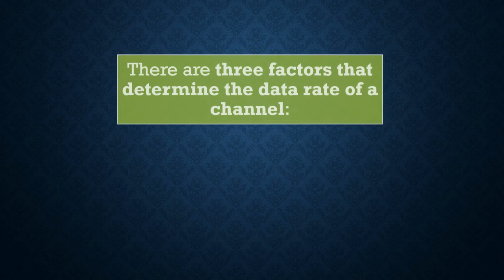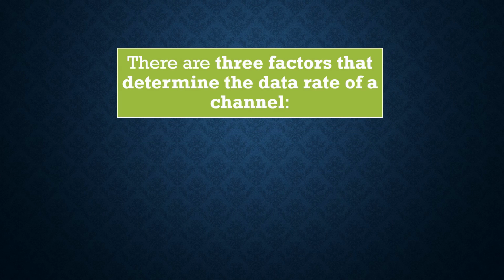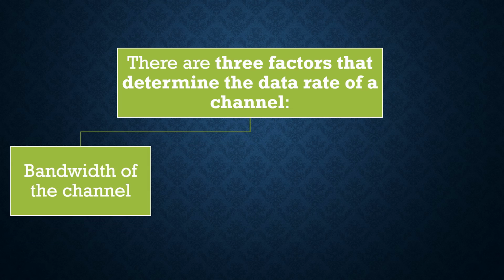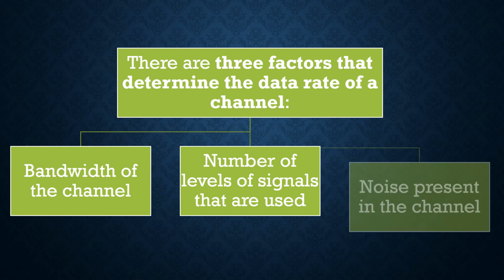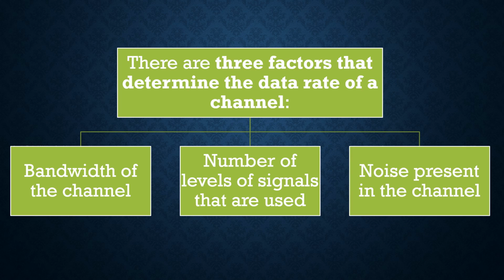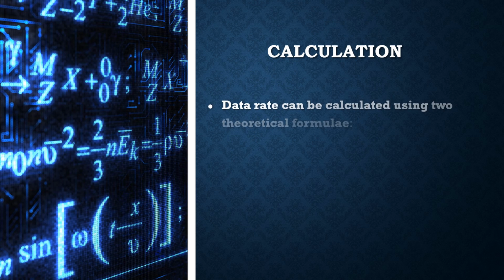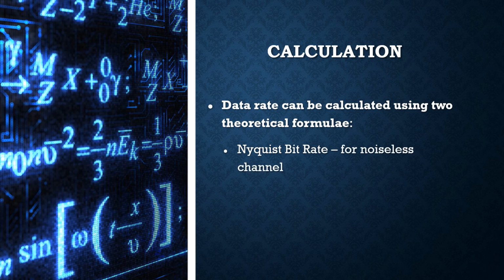There are three factors that determine the data rate of a channel. Those are bandwidth of the channel, number of levels of signals that are used, and noise present in the channel. Data rate can be calculated using two theoretical formulae, that are Nyquist bit rate for noiseless channel and Shannon's capacity for noisy channel.